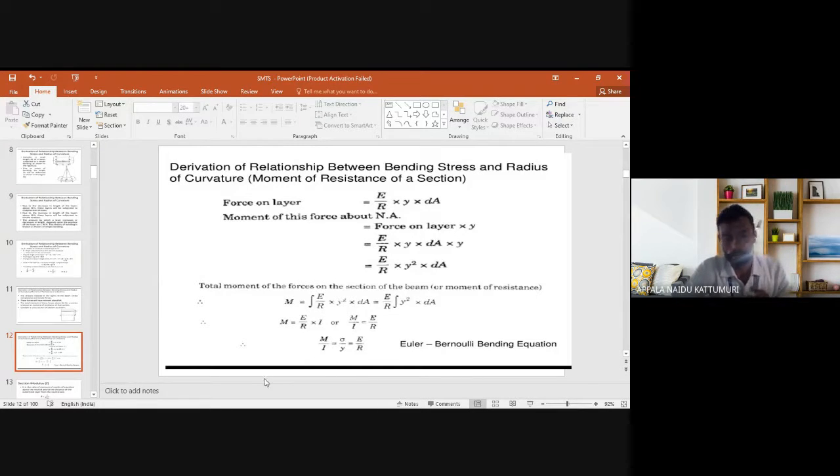I is the moment of inertia, sigma is the bending stress, and y is the distance between the strip and the neutral axis layer. We are considering the y value at the strip's bottom layer or top layer. E is the Young's modulus value, and R is the radius of curvature. And finally we conclude that the bending equation is M by I is equal to sigma by Y is equal to E by R. Thank you, students.